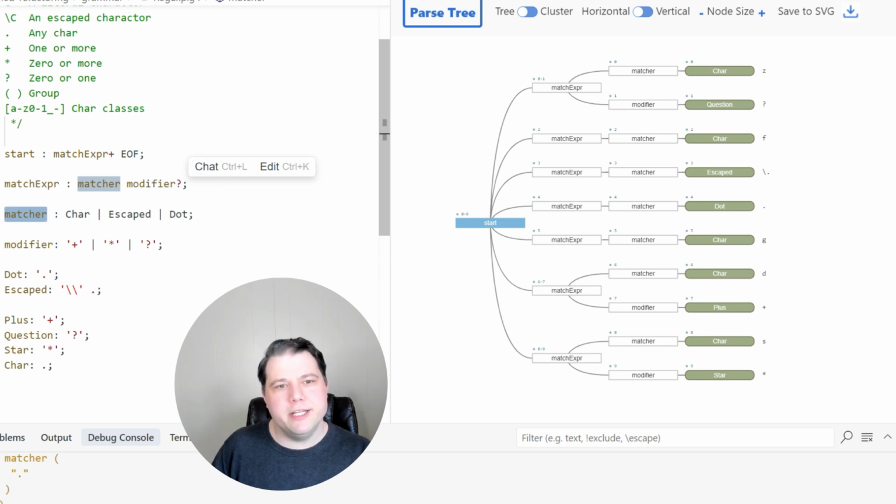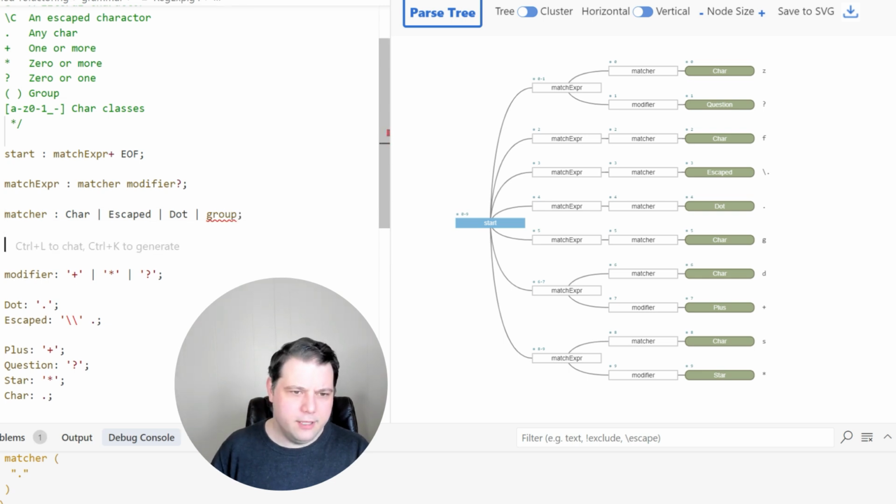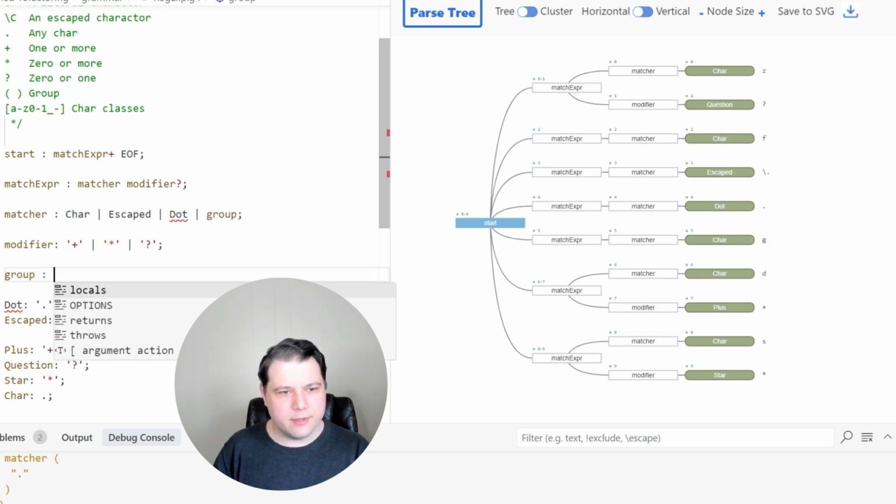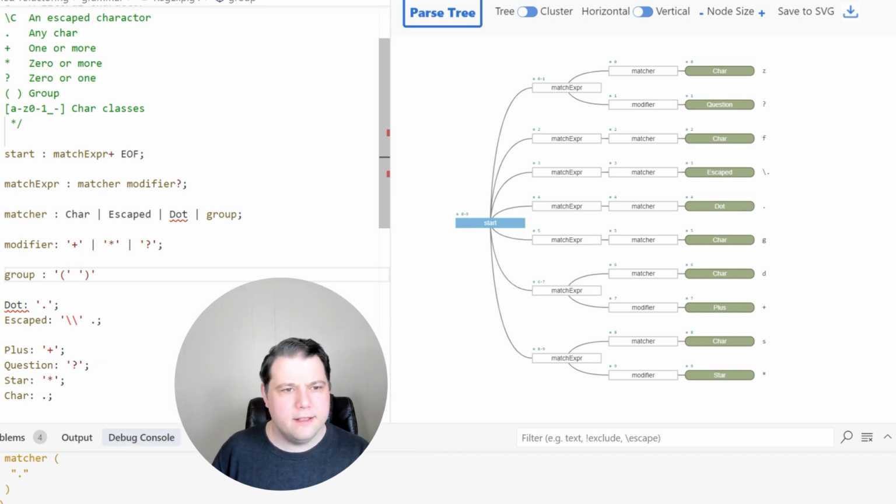Then a matcher is one of these three things, but I guess a matcher can also be a group. Now let's define what a group is. A group is a left paren followed by, I think, one or more match expressions, and then a close paren.